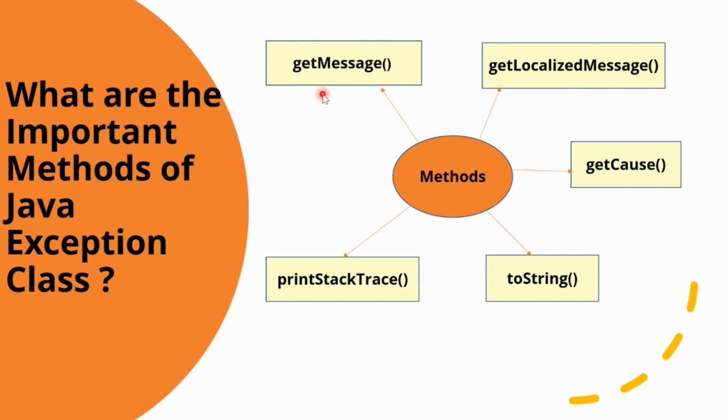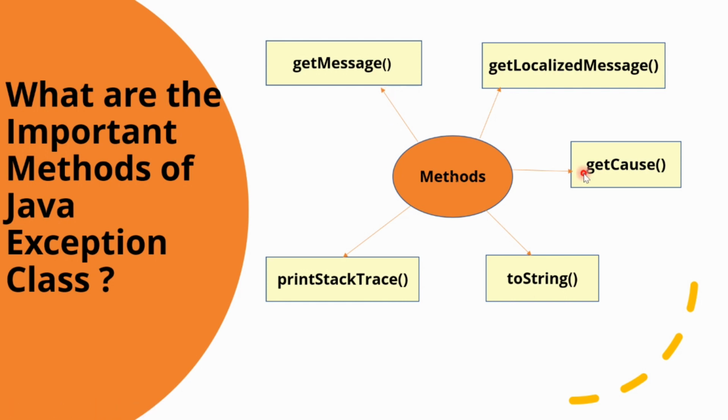This method returns the message string of the throwable, and the message can be provided while creating the exception through the constructor. Talking about getLocalizedMessage, this method is provided so that a subclass can override it to provide a specific message to the calling program. The throwable class implementation of this method simply uses the getMessage method to return the exception message.